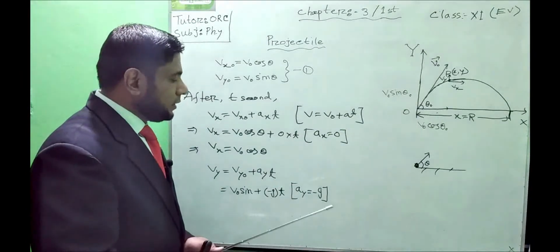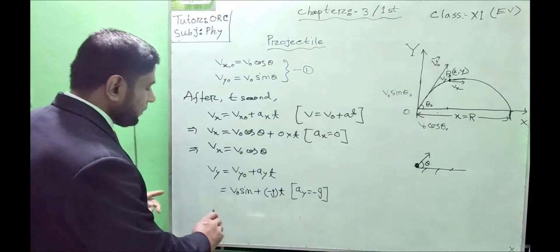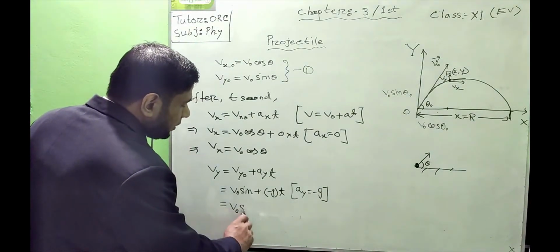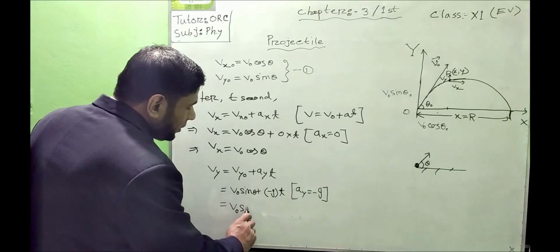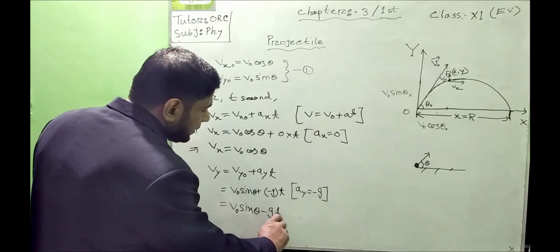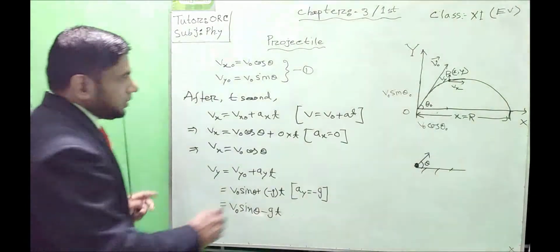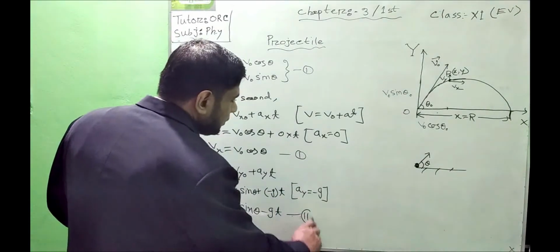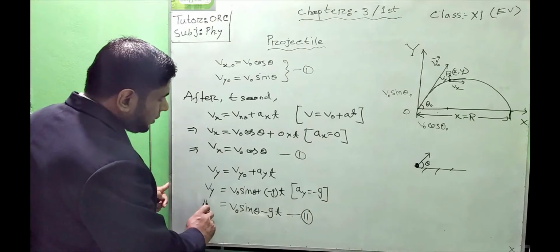This is why g will be negative. Let us put the value. So finally, the value v naught sin theta minus gt. From these topics, from equation 1 and equation 2, we can find out very important information for